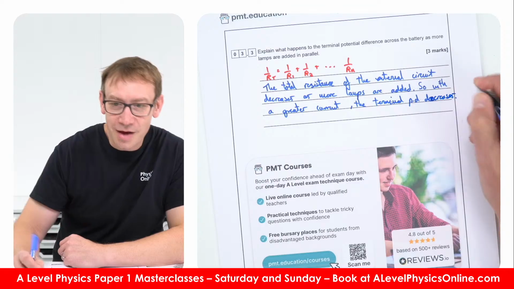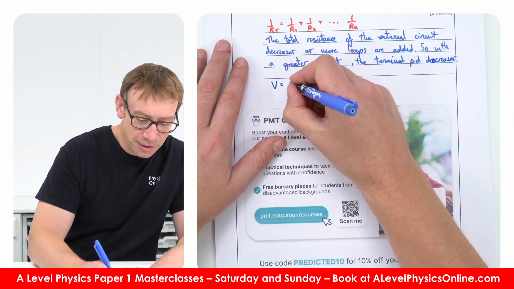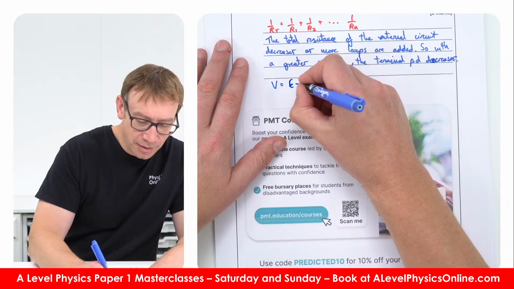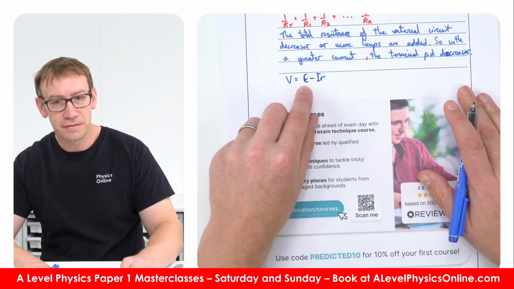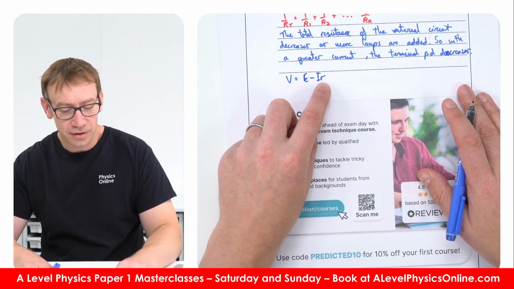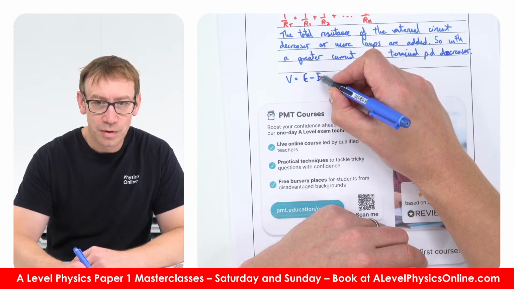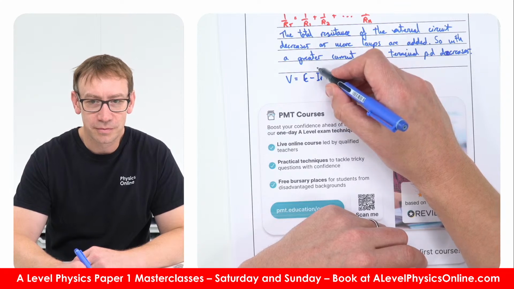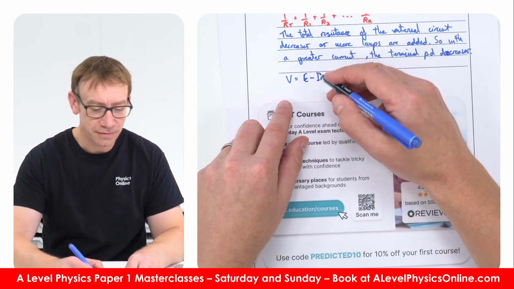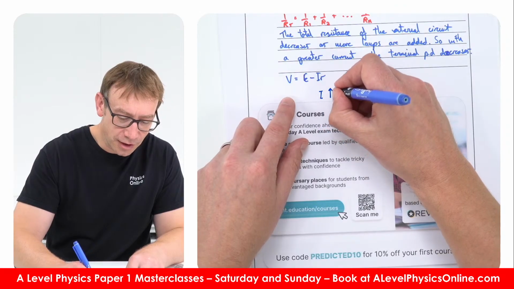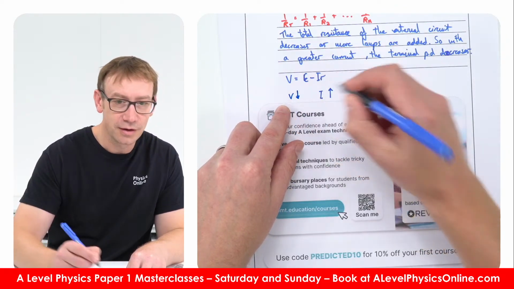If I was in the exam, I'd make my writing a little bit neater. Basically, because this is equal to the EMF minus Ir, and E is a fixed value and r is a fixed value, as you increase the value of I, we're multiplying the same resistance by a bigger value, and therefore we're going to have a bigger number taken off the EMF. So as I goes up, those two things are constant, and that means the terminal PD goes down.